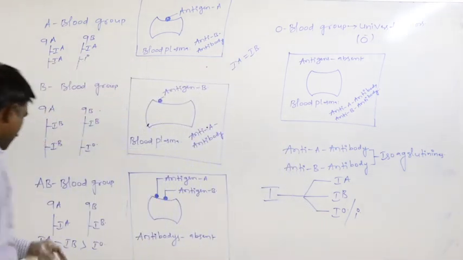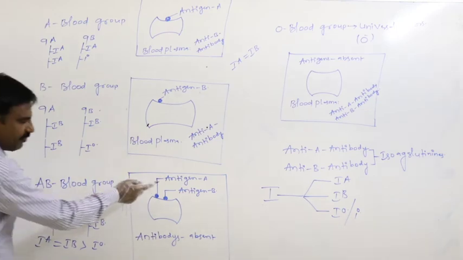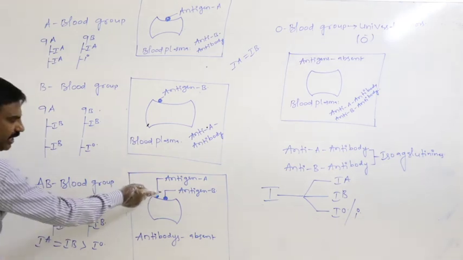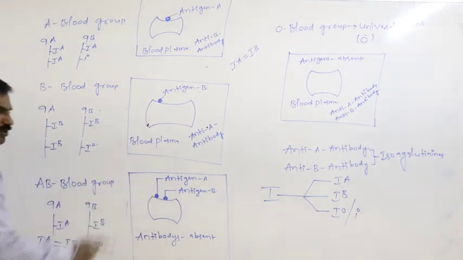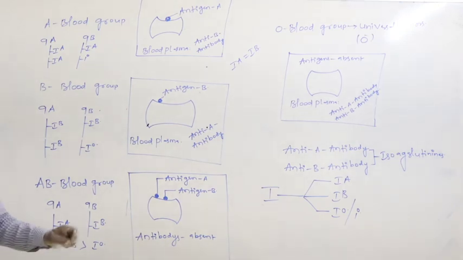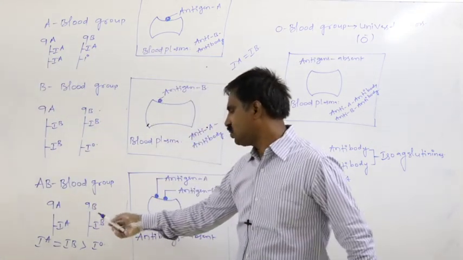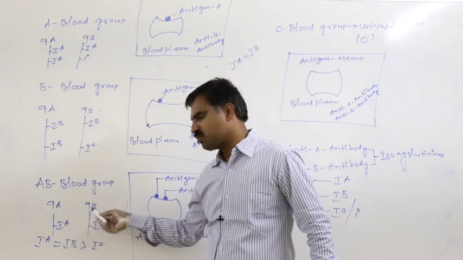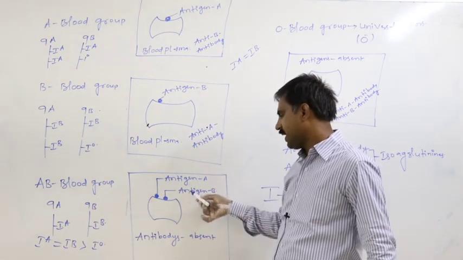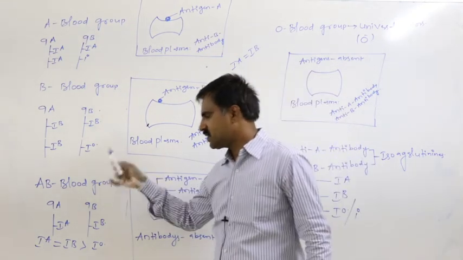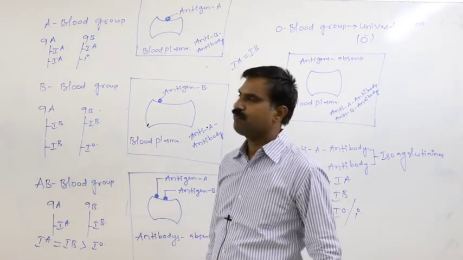Means in this case, IA is freely involved in the formation of antigen A on the surface membrane of RBC. IB is freely involved in the formation of antigen B on the surface membrane of RBC without showing influence over one another. That is codominance. So due to this codominance, due to the presence of IA, IB on the 9th pair of the chromosome, both antigen A and antigen B get formed on the surface membrane of RBC. That blood group is said to be the AB blood group.